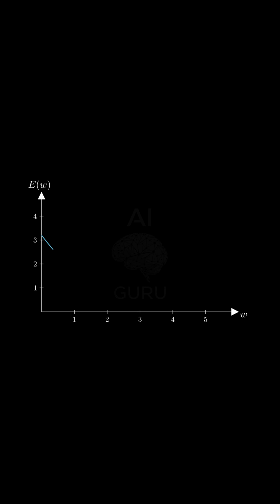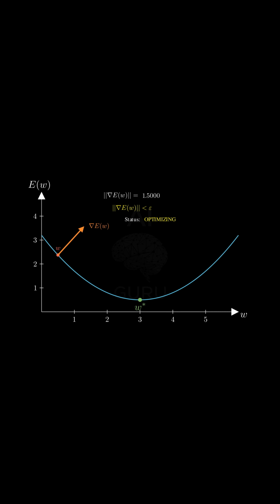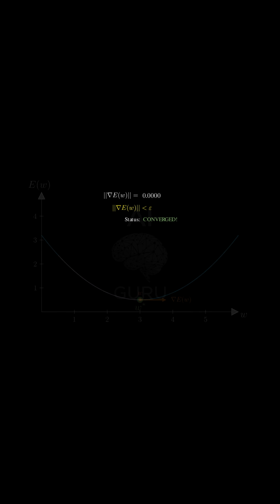So we move to the mathematically sound criteria, which focus on the state of the weight vector itself, the vector w. Right. We know that at a minimum of the error surface, let's call it w star, the error surface must be flat. Mathematically, this means the gradient vector, nabla E of w, must be 0. The gradient vector is a collection of all the partial derivatives of the error function with respect to every single weight. But how do we use that in practice if we can't exactly hit 0?